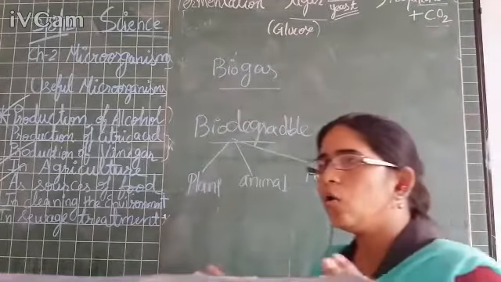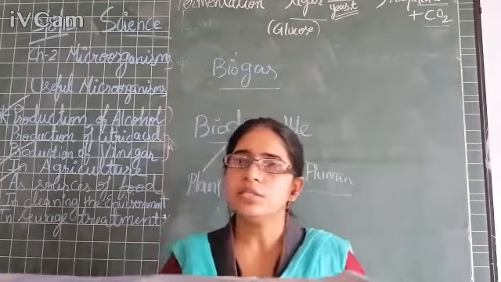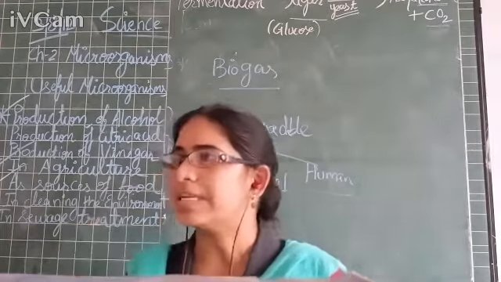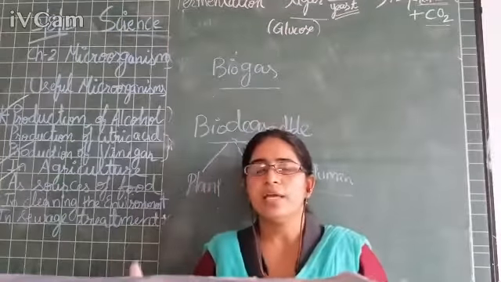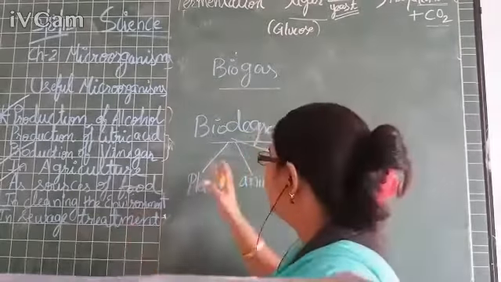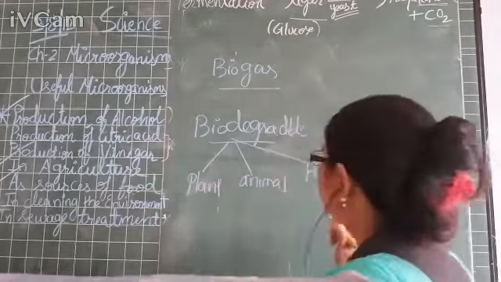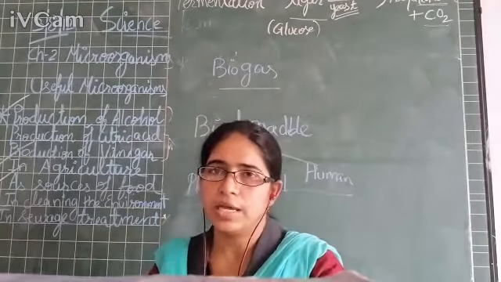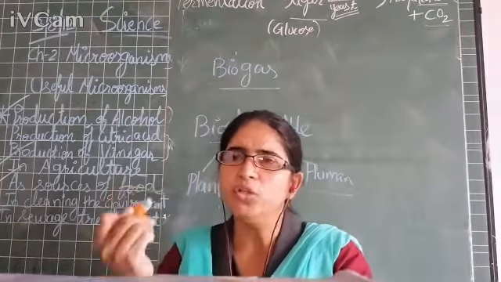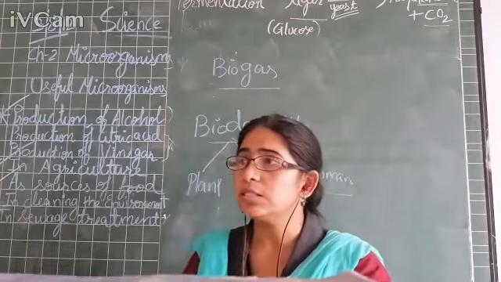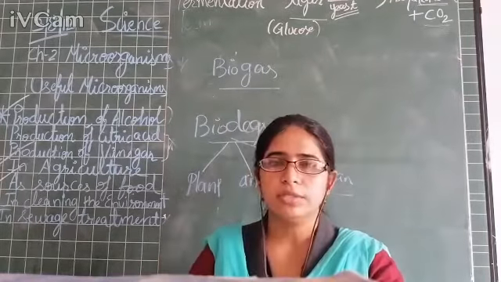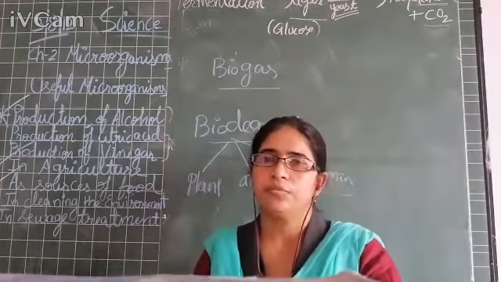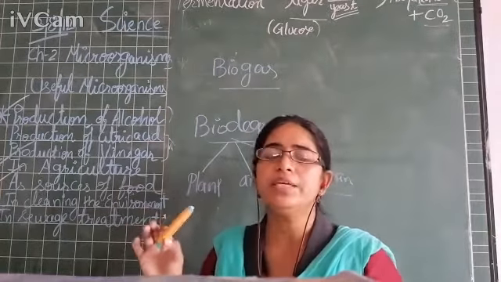They are all put at a place, and there the anaerobic bacteria grow, and in the absence of oxygen they decompose this waste with the production of methane gas, and this methane gas is a very good fuel. This methane gas is used in houses as a fuel, okay beta.